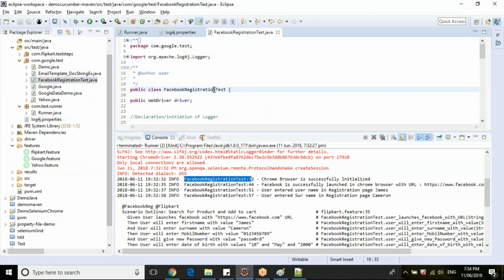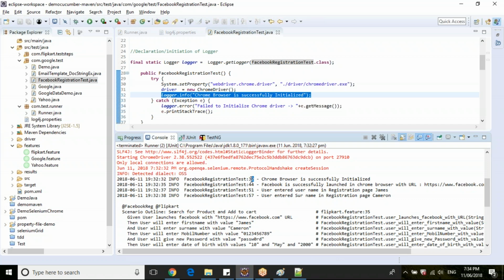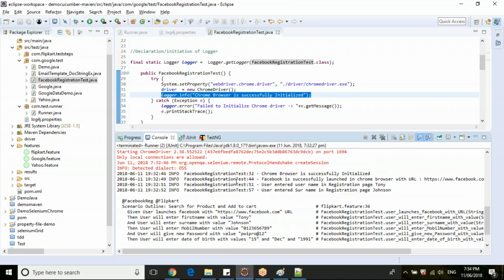Let's say Facebook test here: log.info Chrome browser is initialized, at line number 32. That line number is specified here, and then the message that we have printed. So all the messages have been printed for the first scenario.